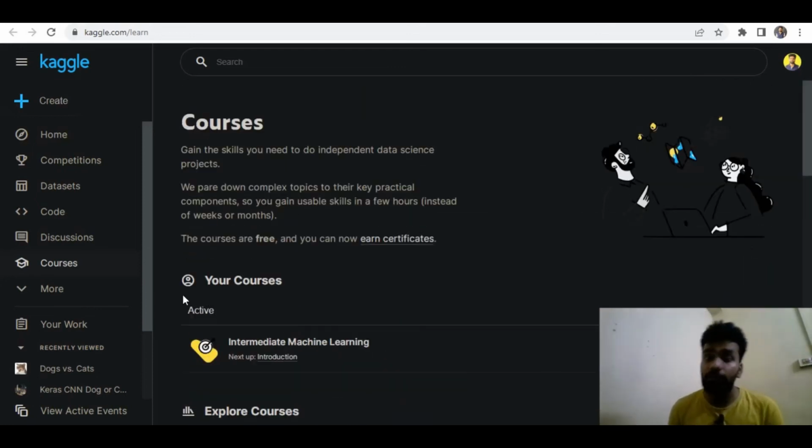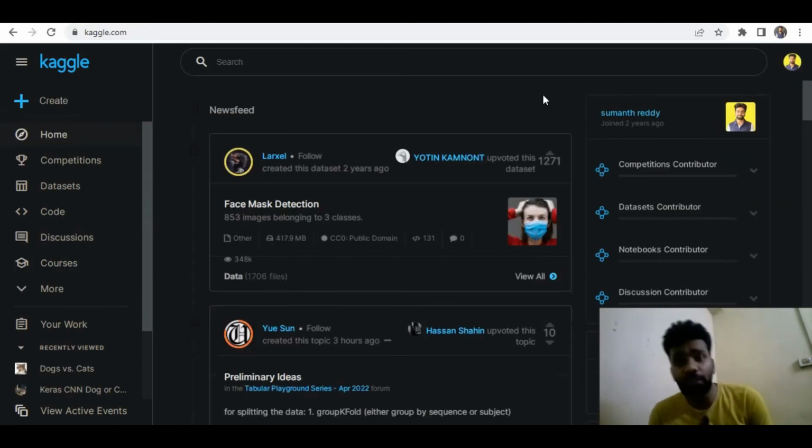Apart from this, most people use Kaggle to build their portfolio. That's also one of the reasons why most people use Kaggle. You can improve your rank as well. For example, if you're contributing well to the community, participating in more competitions and more discussions, and also posting your code, and if many people have upvoted or liked your code or your work, you will definitely improve your rank in Kaggle.